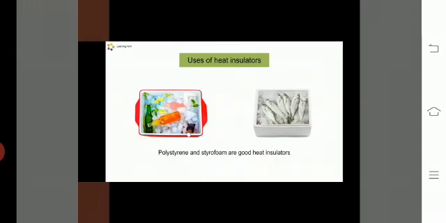Students, here I am going to show you a picture. In this picture there are two pots. One is made of polystyrene, with a cold drink in it, and the other one is made of styrofoam. Students, styrofoam is an insulator, meaning a bad conductor of heat.